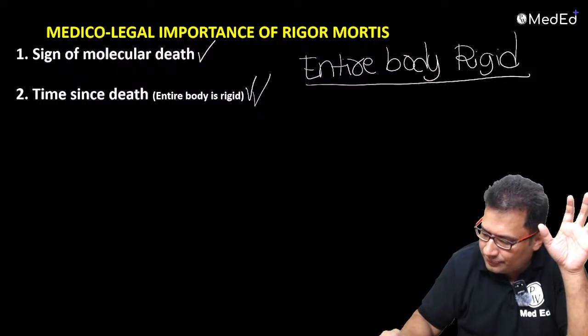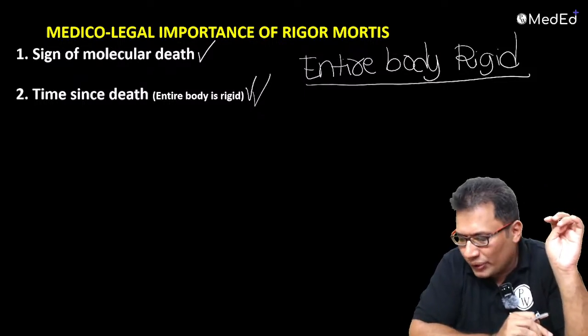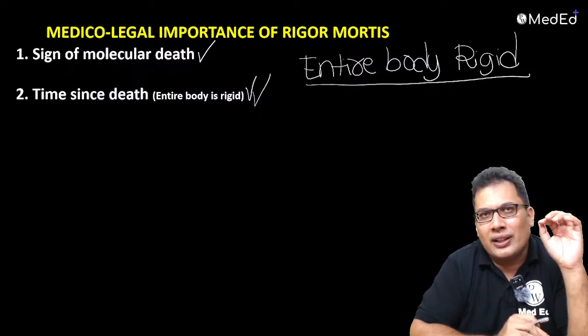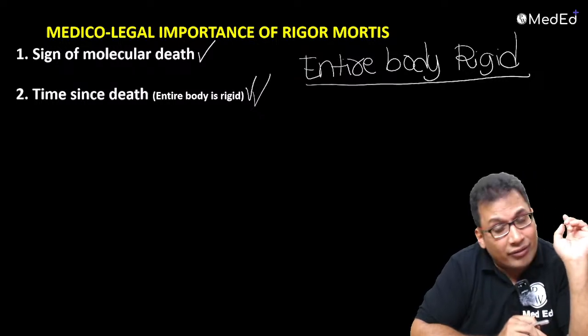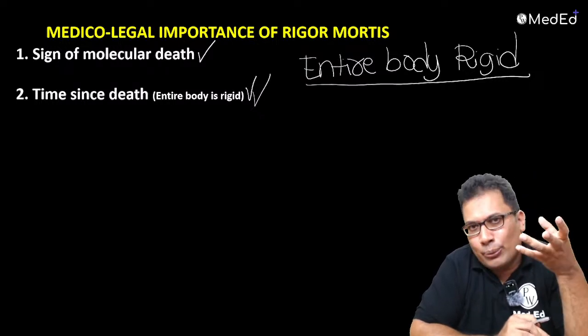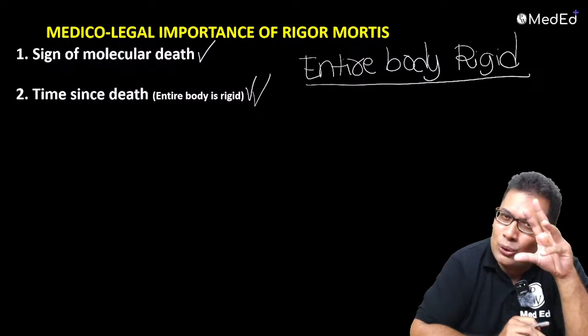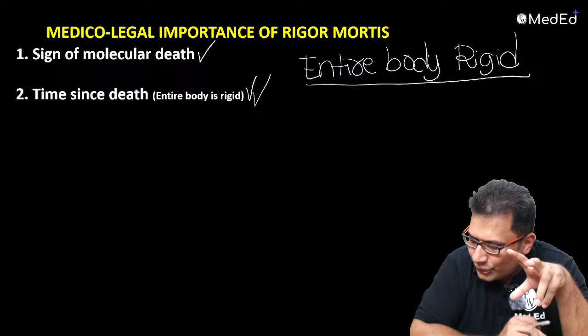Yes, Adnan. Okay, Arshad, you were right. Position of body at the time of death. Okay, good. So by looking at the rigor mortis, you can guess about the position of body in which the body is kept after death. Very good point. Whether supine position, prone position. Looking at the rigor mortis appearance, you can tell about the position in which the body is kept. Okay. Now come back to the question, guys.